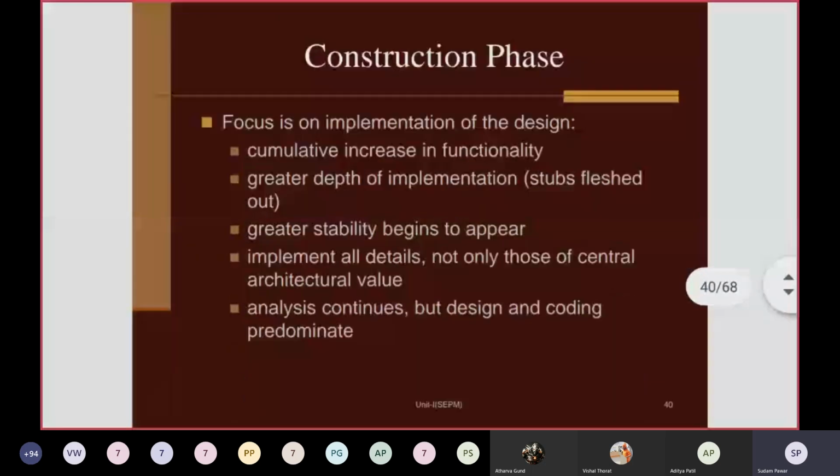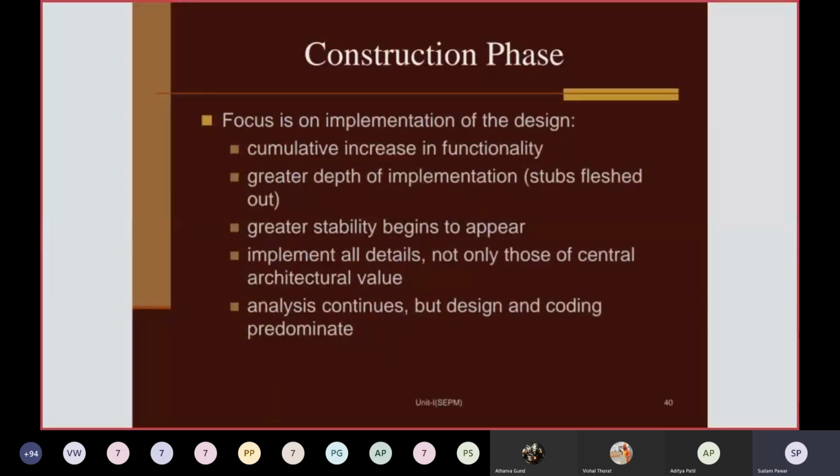Then moving towards the construction phase, that is the third phase of the RUP. The actual software implementation will be done in this particular phase, and each phase, like inception, elaboration, and construction, has a series of iterations. In the construction phase, the focus is on implementation of the design.